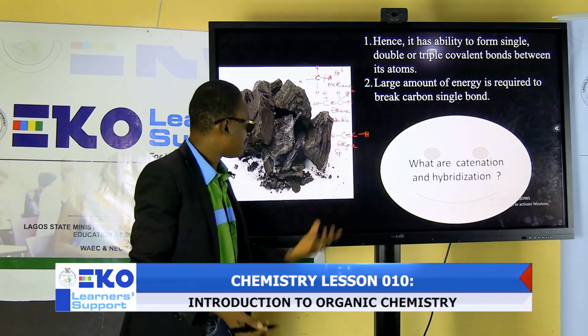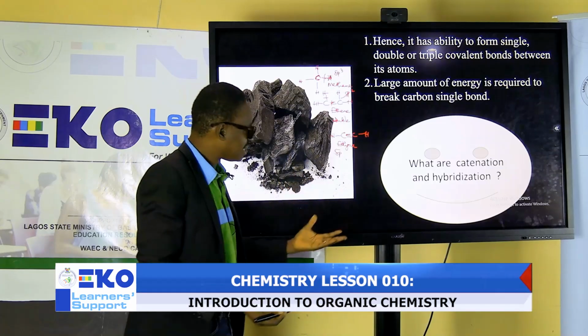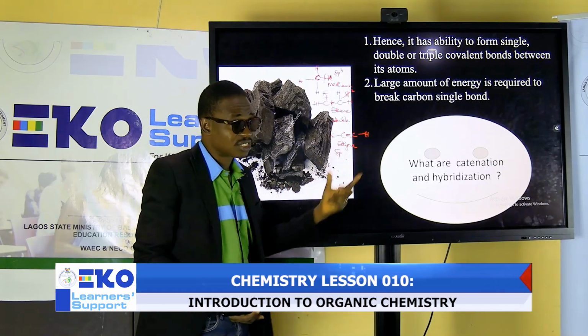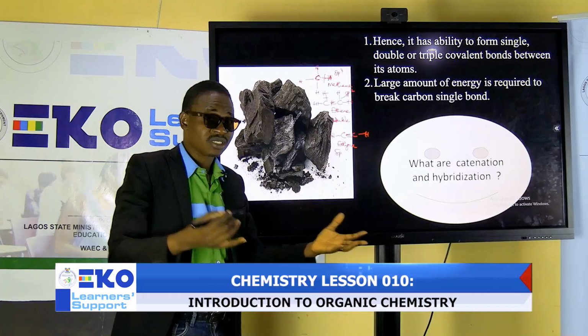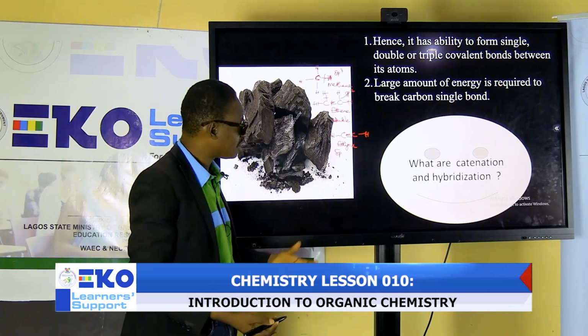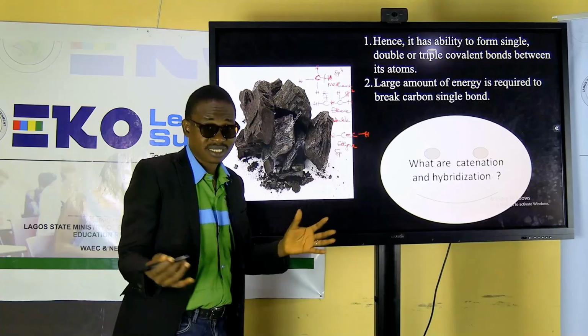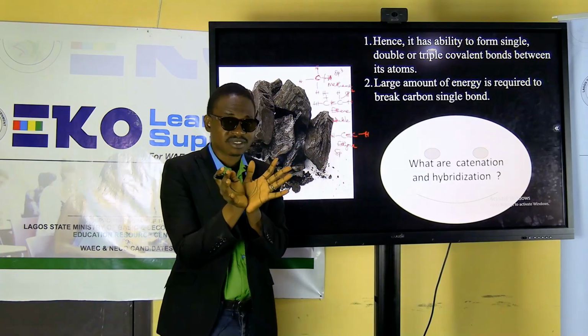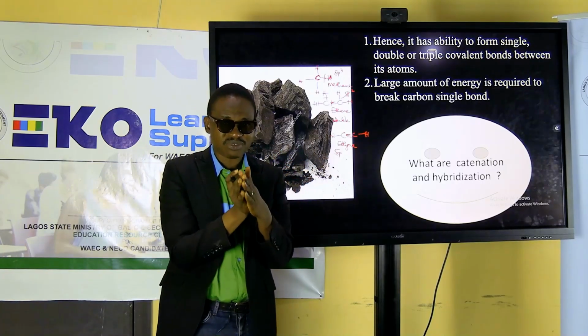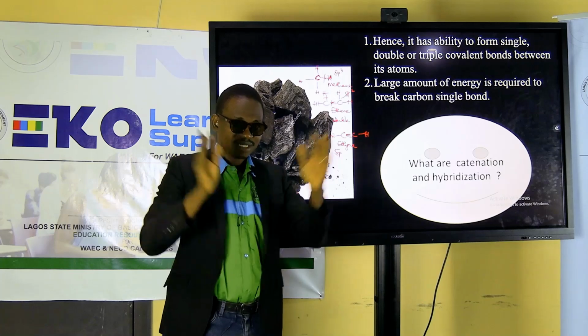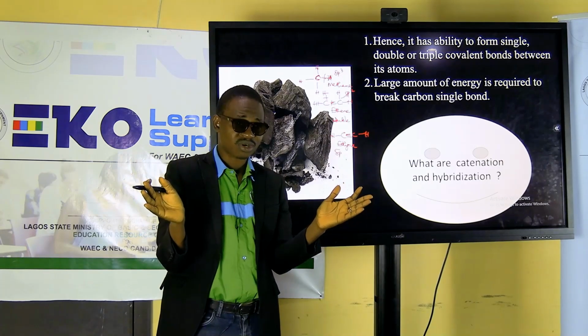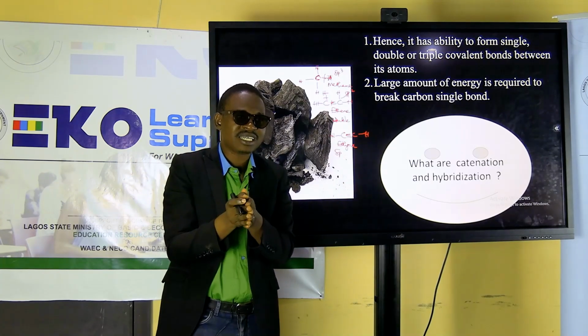When they say hybridization and when they say catenation, I've told you what catenation is: the ability of carbon to combine with itself to form a larger carbon. Then hybridization is the process whereby different orbitals of different energy levels combine together to form another new set of orbitals of the same energy level.